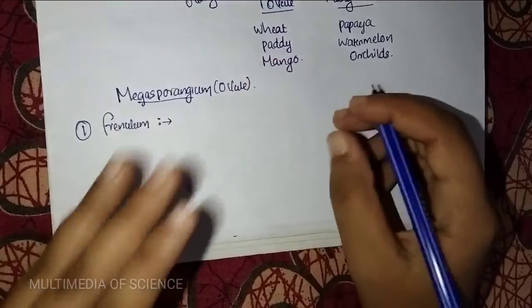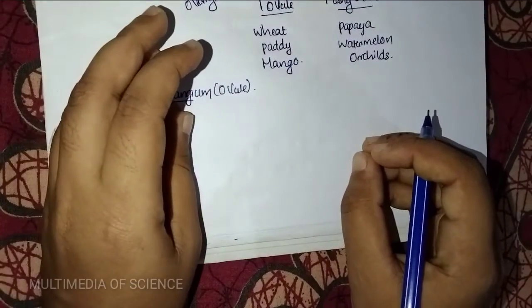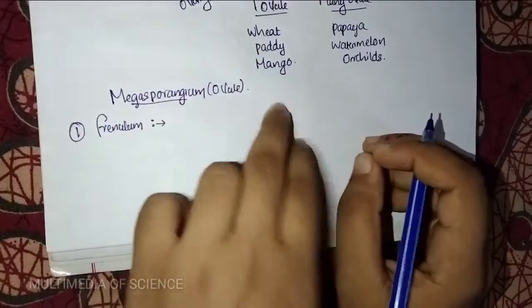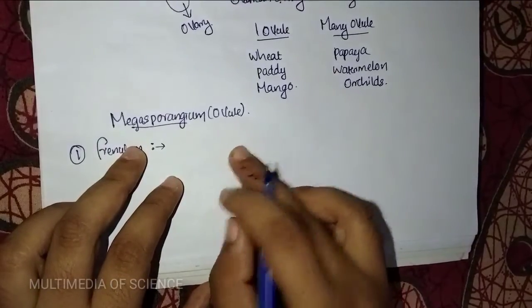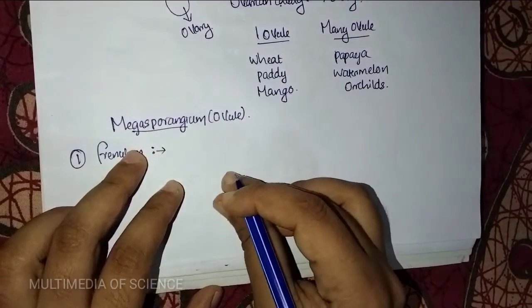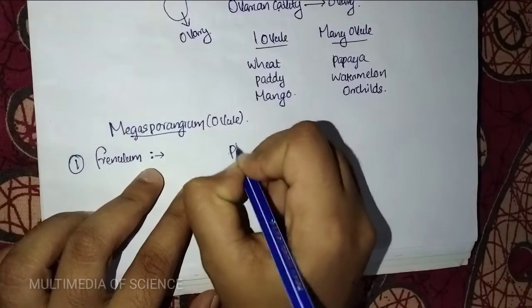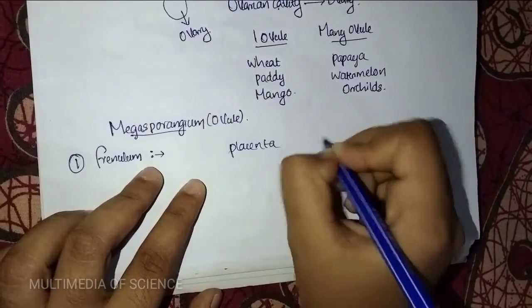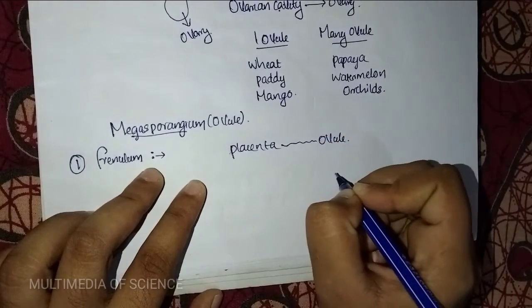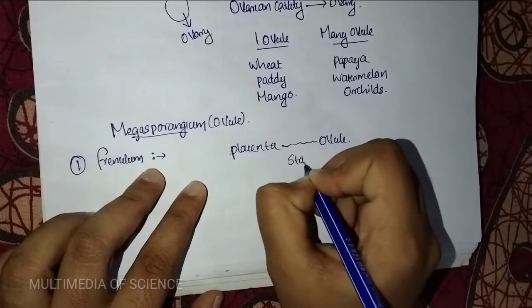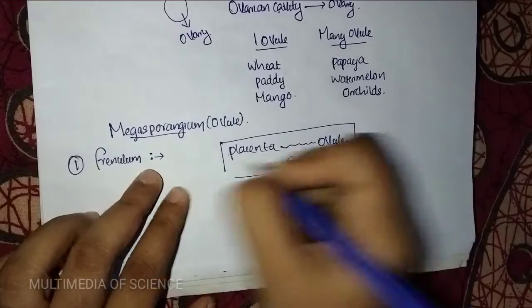The ovule is a small structure and it is connected to the placenta through a stalk, and that stalk is called what? Funiculus. The ovule is a small structure which is connected to the placenta. So the placenta is there and the ovule is there. The connection between the ovule and placenta through a stalk is named the funiculus.